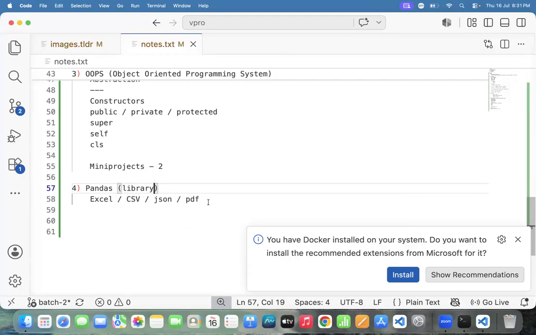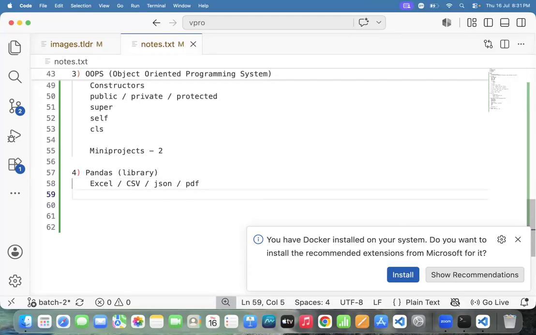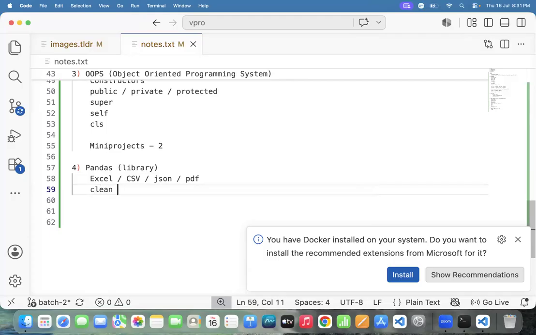Not only that, the Pandas library cleans the data also. For example, you have an Excel file. Some columns are not there. In the Excel file, some data is not there. Some empty boxes are there. We can clean it. Got it or not?